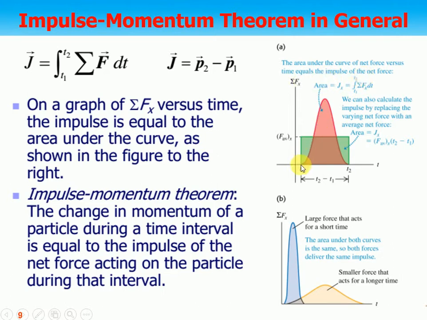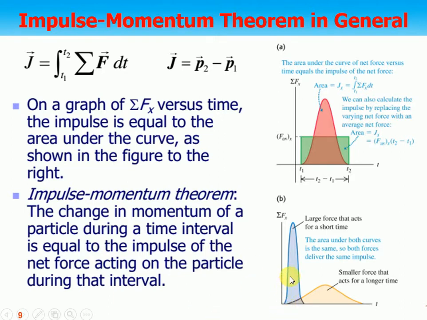If you see, this is the curve. Of course, if the force is changing, the area under this curve will give you the impulse. And if the force is constant, this green rectangle will give you the impulse. So the change in momentum of a particle during a time interval gives you the impulse, or the area under the force-time graph gives you the impulse.